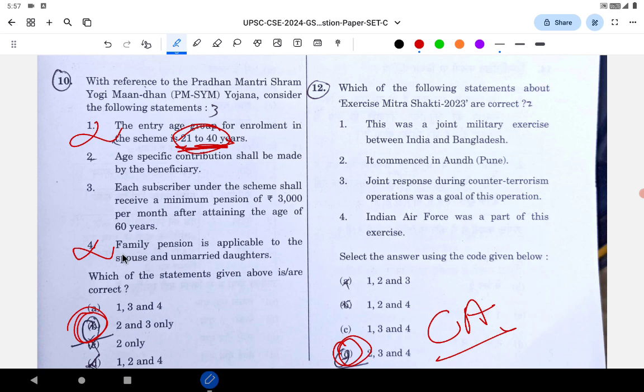Family pension is applicable to the spouse and unmarried daughters. Again, option 4 is wrong. The option is 2, 3. You have to know this in detail to solve this problem. The only thing you can use here in this case of 21 to 40 is that the facts are wrong. Let's go to the next question.